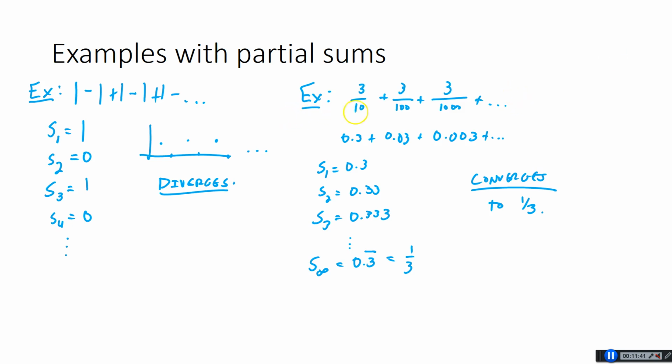Interesting. So this is a special type of series that we're going to talk about today, where the terms are getting smaller and smaller and smaller. These terms are getting really tiny, and by the end we're going to be adding something like a trillion zeros and then a little 3 at the end. It's interesting to think that the numbers you're adding are getting smaller and smaller. So maybe that's one of the keys here, right? Because over here, these numbers are not getting smaller. In our last example, where we had 1 plus 2 plus 3 plus 4, those also were not getting smaller. The only way we have any chance of converging is if those numbers are getting small.